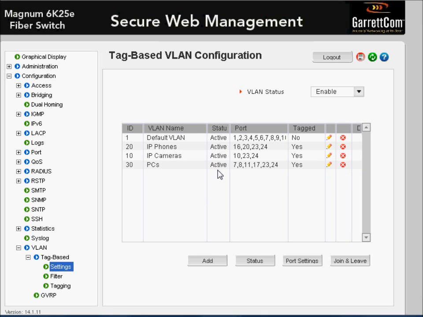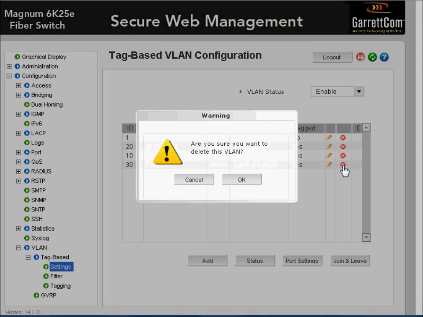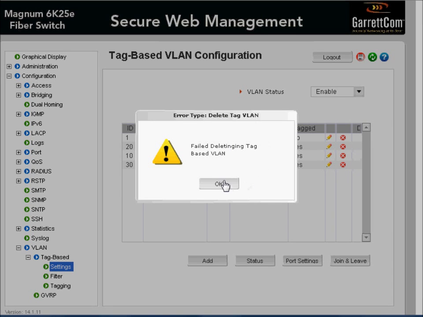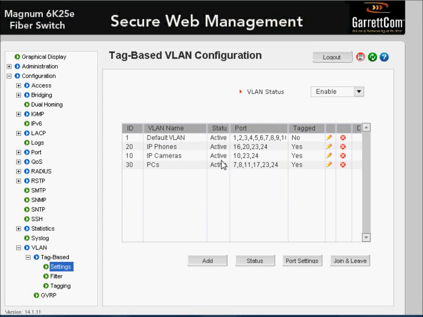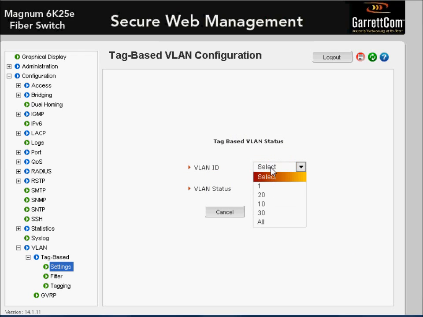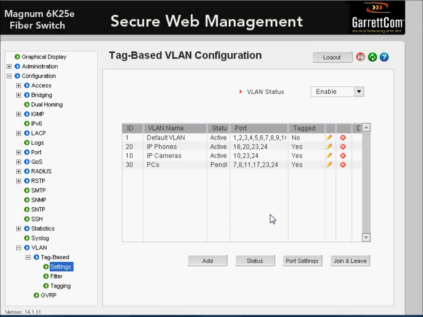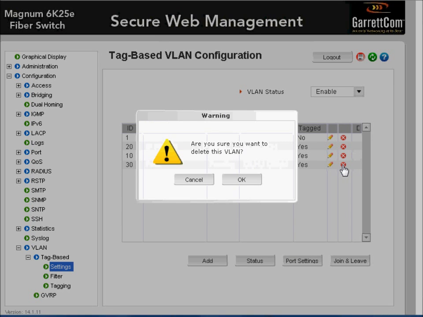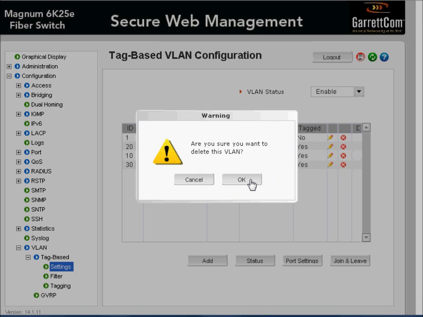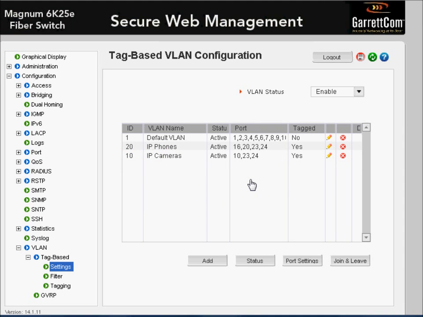Okay. If we want to delete a VLAN, what we can do is click on the red X, but if we try and delete it while it's active, it complains and says you can't delete it. So if you want to delete a VLAN, go to status, select the VLAN from the list, stop the VLAN, click OK. The status changes from active to pending. Then we can click on the red X. It asks us if we want to delete this VLAN. Yes, we do, and then it's deleted.